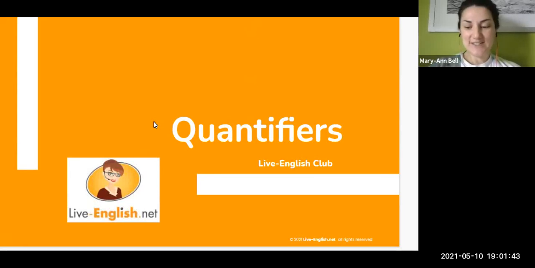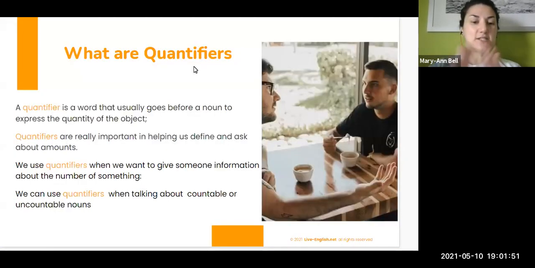So let's go to the first slide and we'll just explain what they are a bit. Okay, so a quantifier is basically a word that usually goes before a noun to essentially express the quantity of the object. Okay, they're really important in our language, as probably in your language as well, because they allow us to define and ask about amounts.